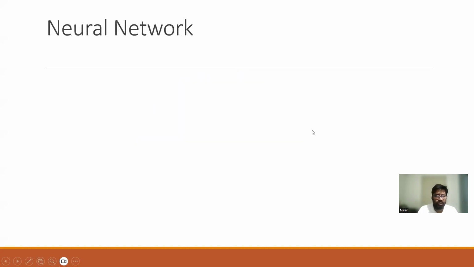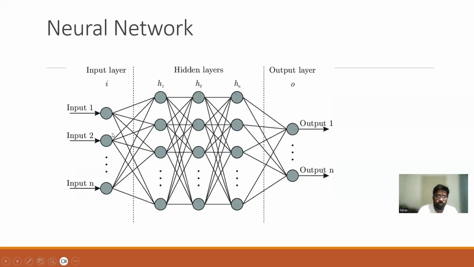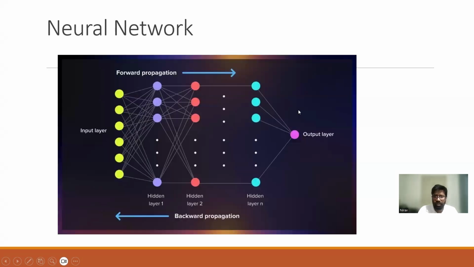What do we need to understand about the neural network? If you see this image, this is a single neuron. This is the simplest form of neural network, where we have a single neuron. What is the input, what are weights, what are biases, the activation functions, different activation functions are there, and what is the output layer. You need to go through these concepts and understand the input layer, hidden layers, output layers, and how it works. When you input something and get a result, how it goes through the different layers, that you need to understand.